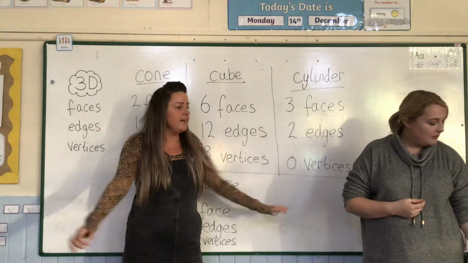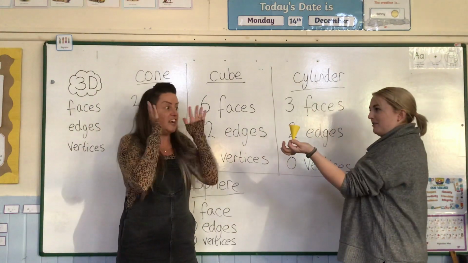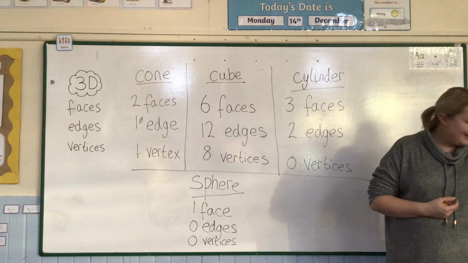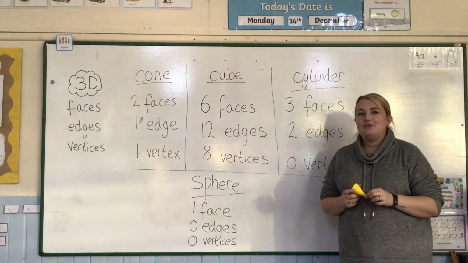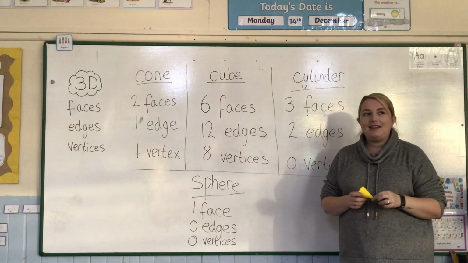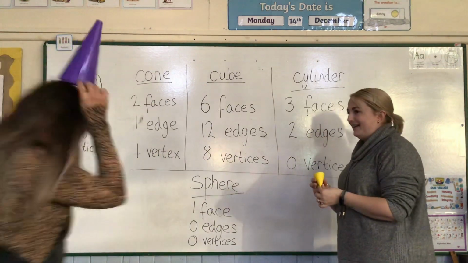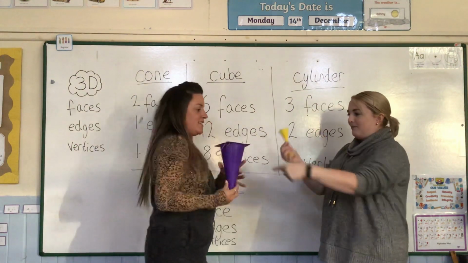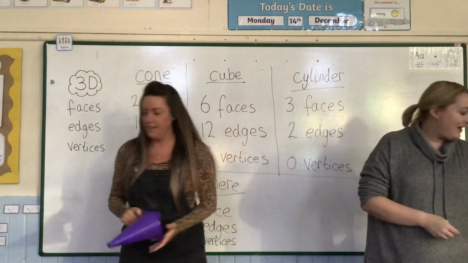Let's go for this one. What is this shape? Cone. I've seen one of those. Off she goes. Here she comes, she's coming back already. Speedy, on fire, Miss Ware. Cone. Okay, I was good with that one.